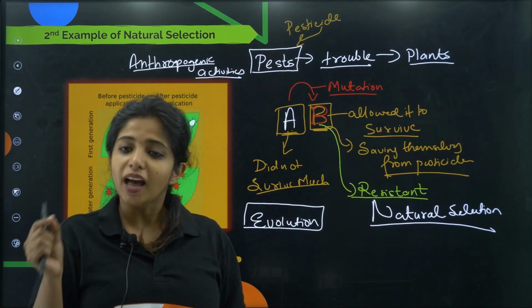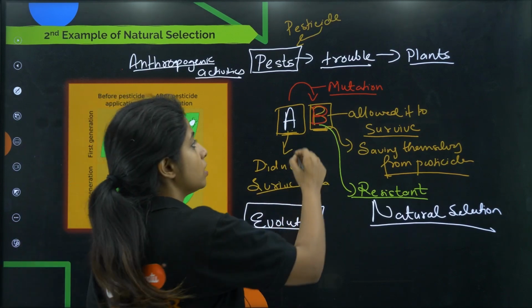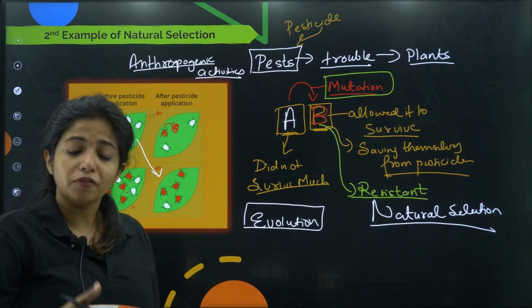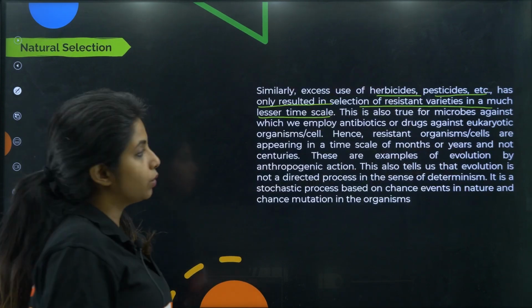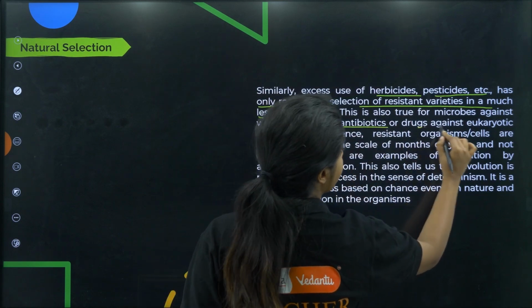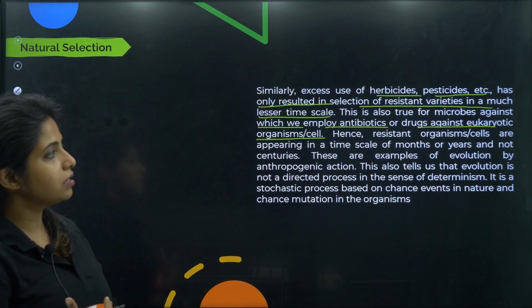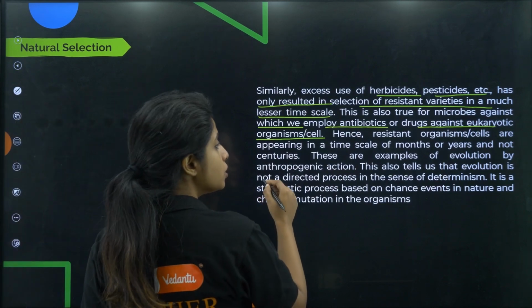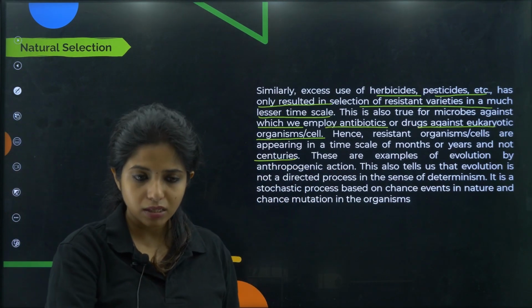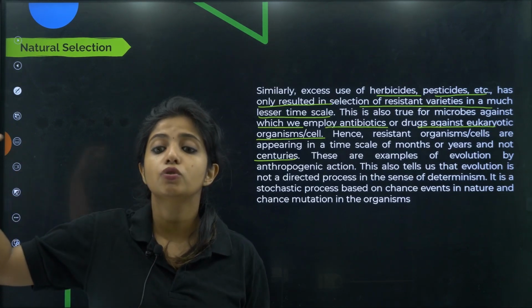So resistance happens because of mutation. There is good mutation and there is bad mutation. The good mutation helps them in survival, whereas others do not. So this is an example of natural selection. We are not doing anything. Now this is also true for microbes against which we employ antibiotics or drugs, or against eukaryotic organisms or cells. Hence resistant organisms are appearing in a time scale of months or years and not centuries. We do not have to wait for centuries to find them.